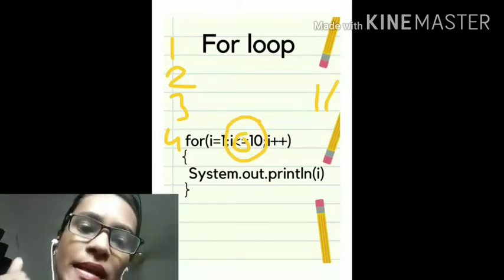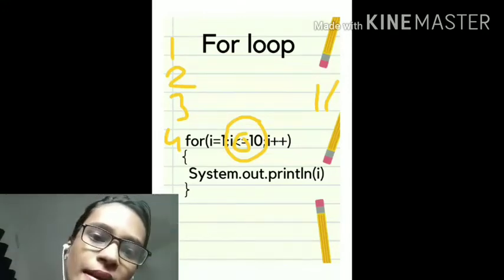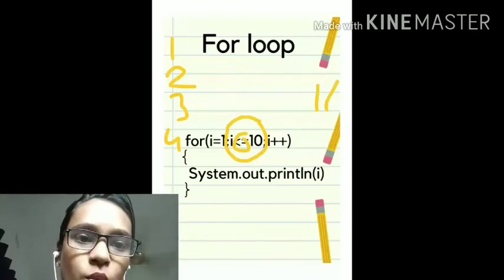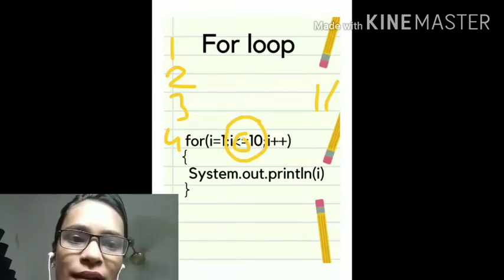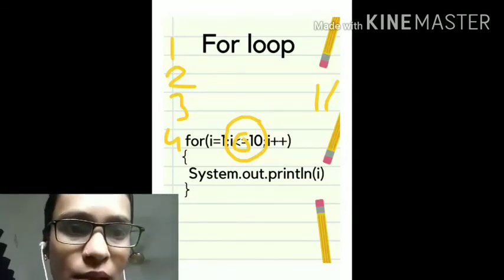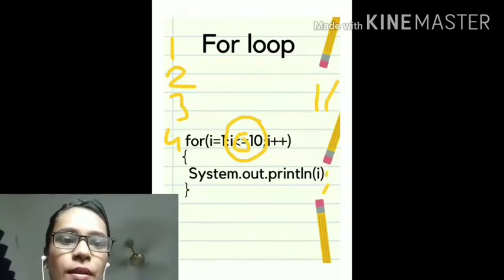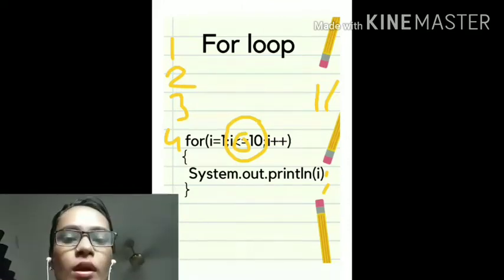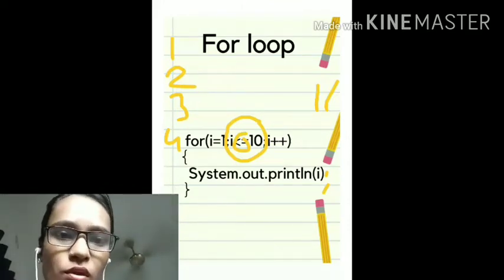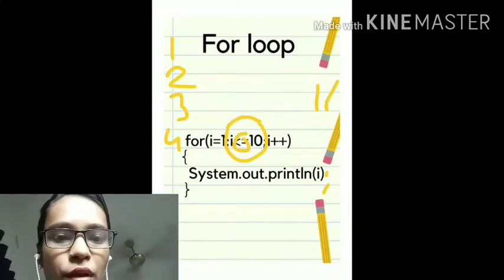If it would have been less than 10, then it would run till 9 only, but it is less than or equal to 10. That means it will run till 10. Here a semicolon is missing. System.out.println, the semicolon will be there. That means your number will get printed 1 2 3 4 5 6 7 8 9 10 in this order. I hope you have understood how to write a for loop.